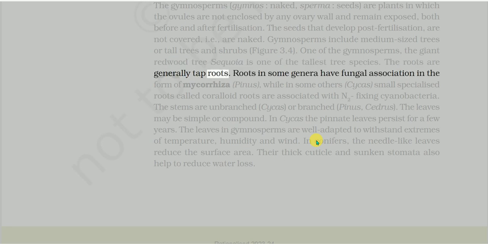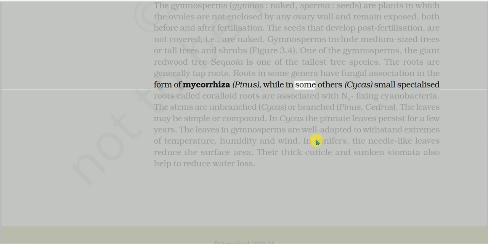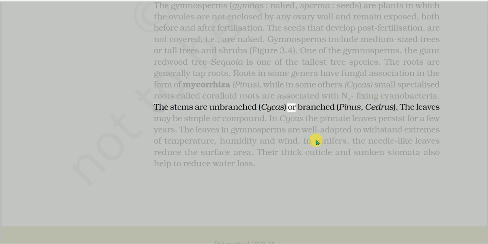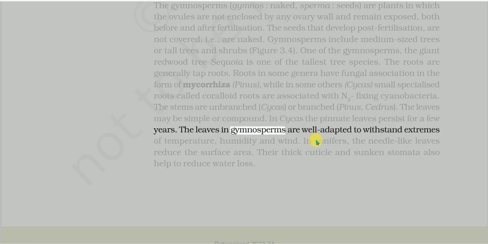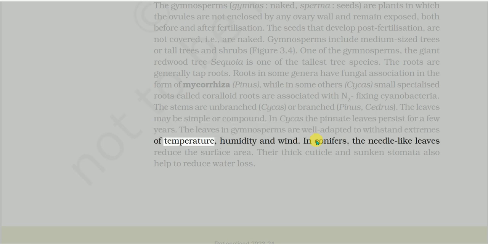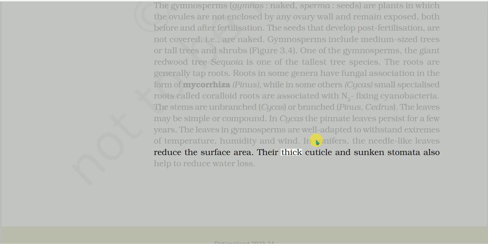The roots are generally tap roots. Roots in some genera have fungal association in the form of mycorrhiza (Pinus), while in some others (Cycas), small specialized roots called coralloid roots are associated with N2 fixing cyanobacteria. The stems are unbranched (Cycas) or branched (Pinus, Cedrus). The leaves may be simple or compound. In Cycas, the pinnate leaves persist for a few years. The leaves in gymnosperms are well adapted to withstand extremes of temperature, humidity, and wind. In conifers, the needle-like leaves reduce the surface area. Their thick cuticle and sunken stomata also help to reduce water loss.